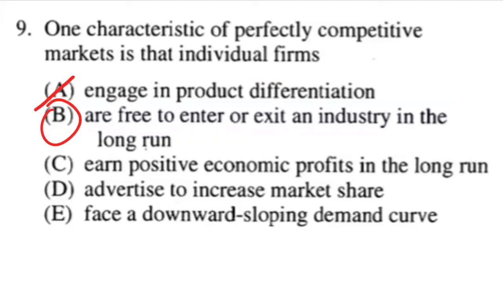Well, we know B is the right answer, but for the sake of exercise, let's just go through C, D, and E. So C, earn positive economic profits in the long run. Well, that isn't true, right? Because in the long run, they're making a normal profit. Or in other words, right, they're making no economic profit whatsoever.